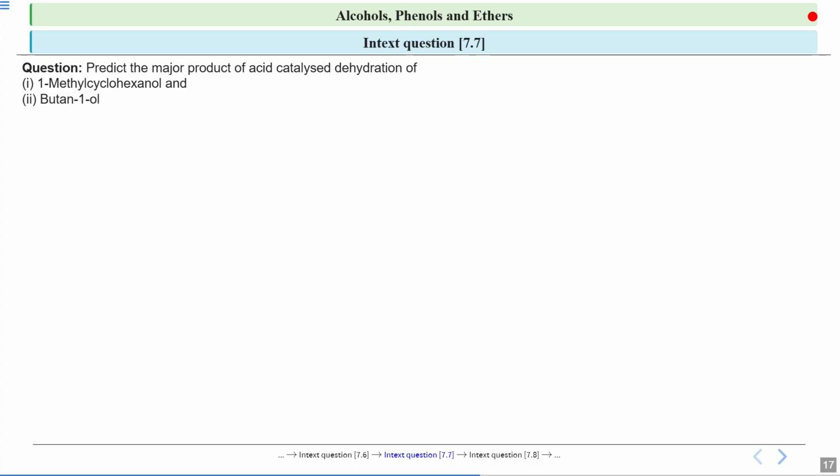Now let's discuss the next question. You have to predict the major product of acid catalyzed dehydration. So here a dehydration reaction is taking place. First is 1-methylcyclohexanol, and the second one is butan-1-ol. So you have to write the major product of acid catalyzed dehydration. I'll give you 30 seconds to solve, and then we will discuss.